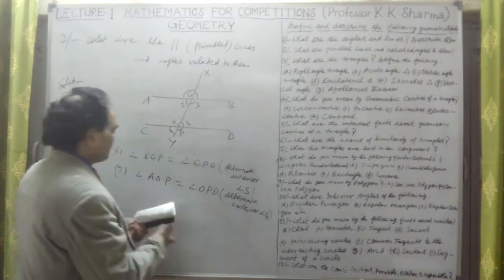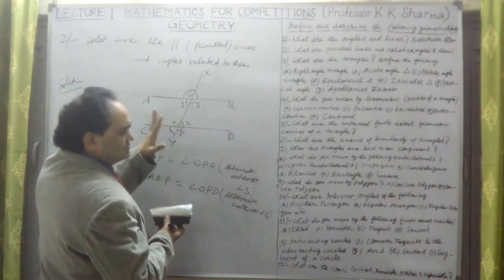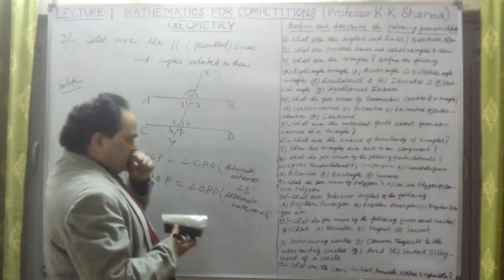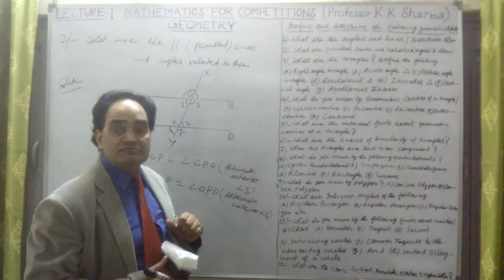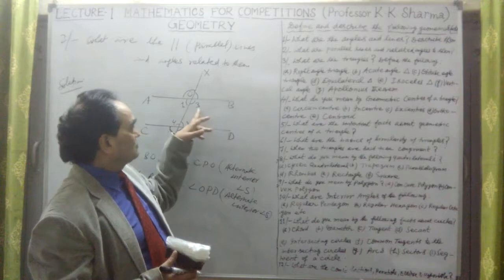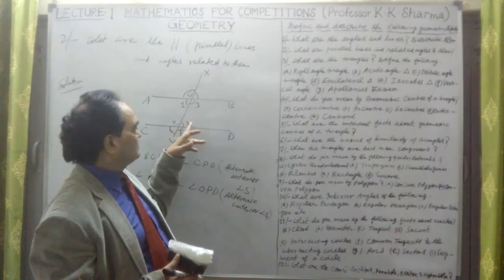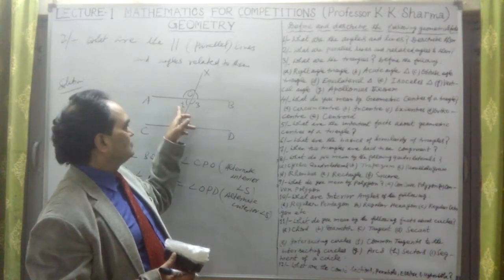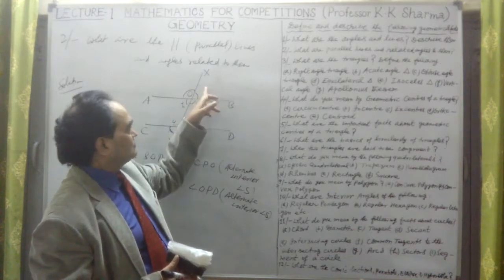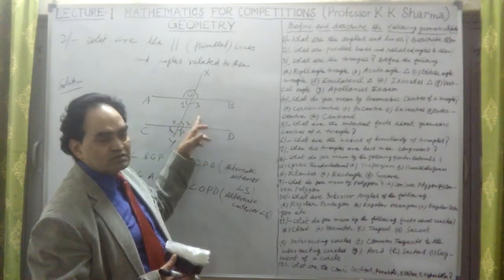This is regarding alternate interior angles. This angle is equal to this angle is equal to this. How are they proved? Simple. You can prove them easily, but I am not taking the reasons for the proofs. They are simple facts we can talk about. Now the sum of these two angles is 180 degrees, and the sum of these is also 180 degrees. Suppose angle 4 is equal to angle 1. If we talk about this angle, this is the corresponding angle. Angle XOB was equal to angle OPD, corresponding angle.